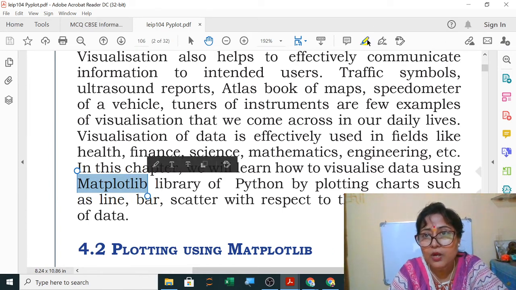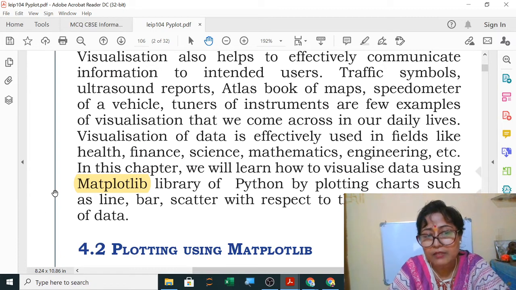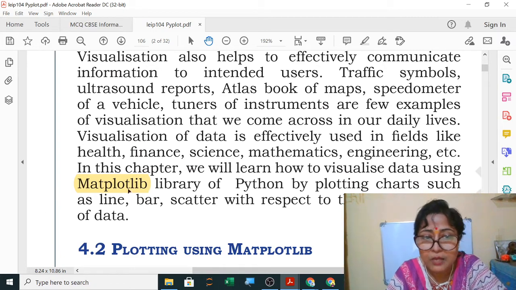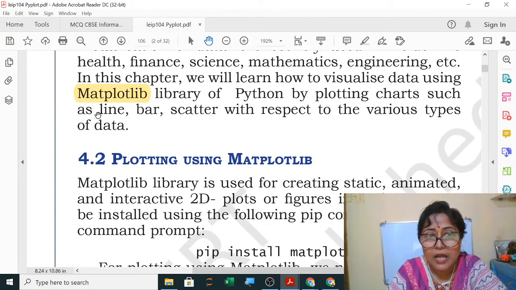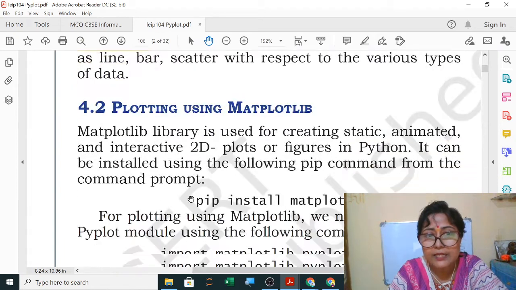So this is important, mark it. Which library of Python is used for data visualization? Answer will be Matplotlib. So a 1 mark question will be asked. Now the graph examples: line, bar, scatter, pie. All these are examples.